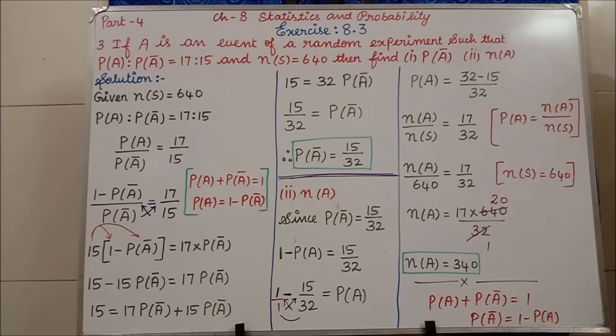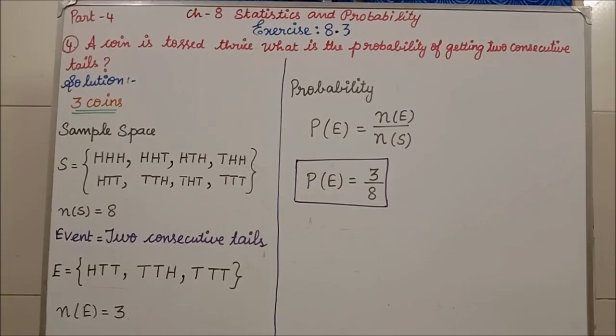Clear students, all of you, the third question? Yes. We'll see the next question. Next we are going to see the fourth question. See the question: a coin is tossed thrice. What is the probability of getting 2 consecutive tails? We are tossing the coin thrice, so 3 coins we are tossing.